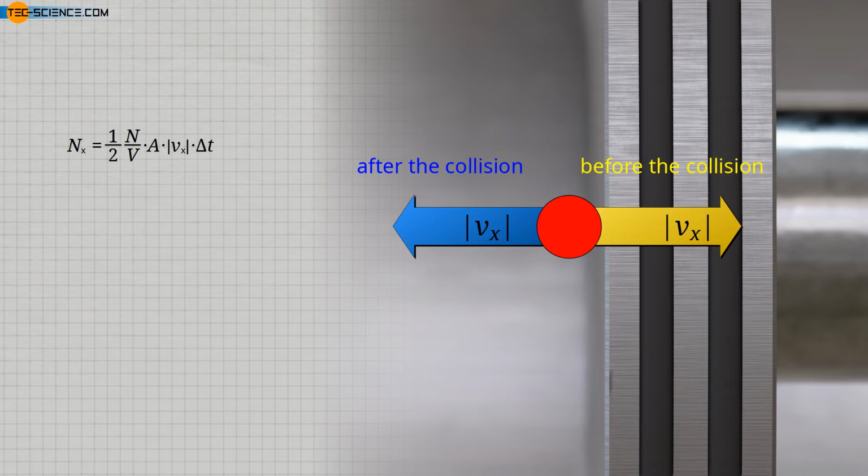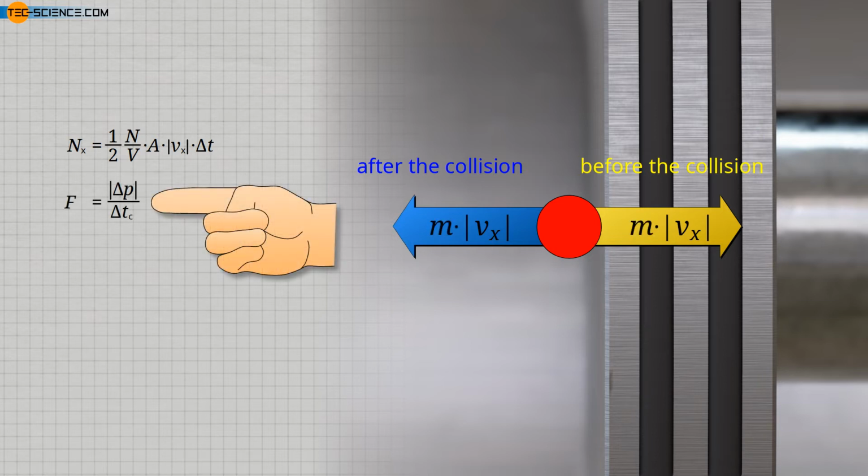If we do not simply consider the speed at this point, but the momentum as the product of mass and speed, then the force acting on the molecule can be determined from the change in momentum over time during the collision. This force is applied by the piston and corresponds to the force required to hold the piston in position. This is what we ultimately experience as gas pressure acting on the piston.